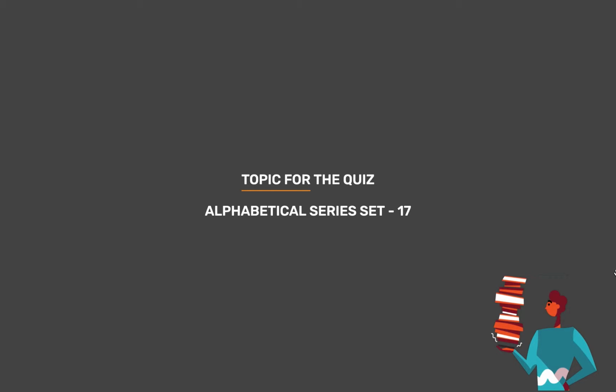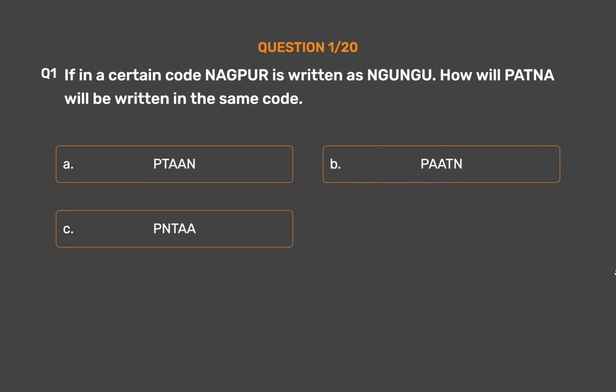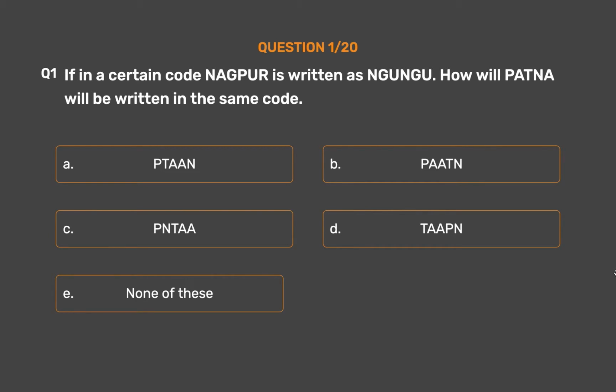Topic for today's quiz is Alphabetical Series Set 17. Question number 1. If in a certain code Nagpur is written as Nugungu, how will Patna be written in the same code? Option A Pata. Option B Patna. Option C Nta. Option D Tap. Option E none of these.